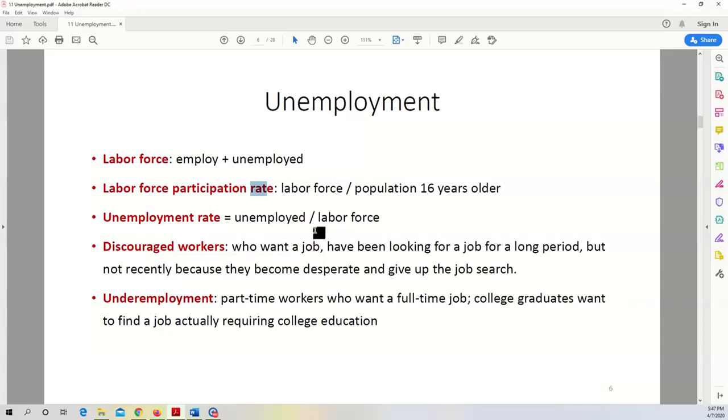So labor force participation rate is equal to labor force divided by adult population, that means population 16 years and older. Unemployment rate, again, you see this word rate, that is a ratio and is usually converted into a percentage. So unemployment rate is equal to unemployed divided by labor force.